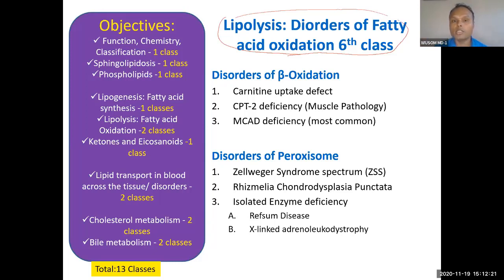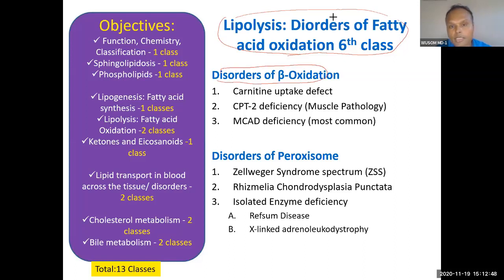But fatty acid oxidation is related to many disorders of childhood, especially pediatric and neonatal disorders. Some may progress to childhood or adulthood, but most of them are neonatal and infantile. So we will talk about these three disorders of beta oxidation.